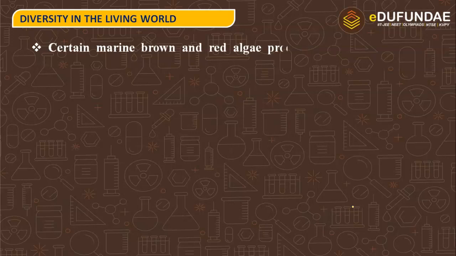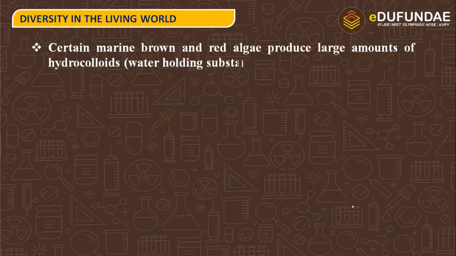Next, certain marine brown algae and red algae produce large amounts of hydrocolloids, that means the water holding substances. So what is the function of hydrocolloids?